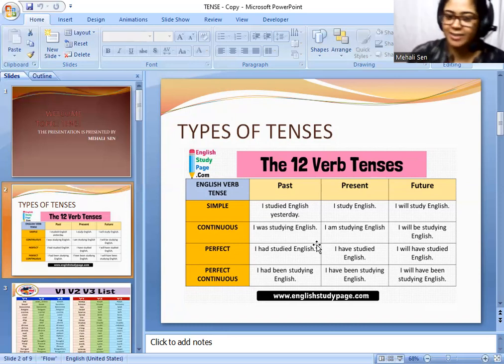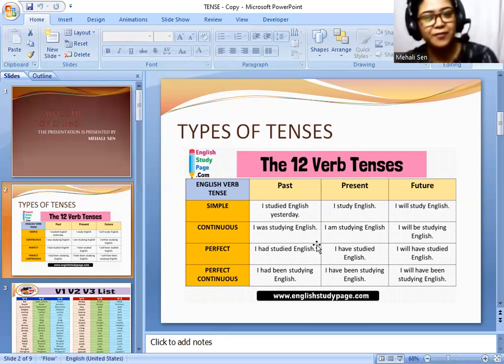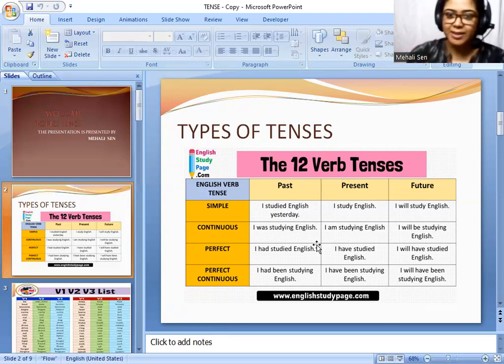Now the forms of the verb: V1, V2, V3, V4, V5. There are 5 types of forms, just like our life. If we assume our life as V1, just like we are born, a baby, V1. V2, we are a child. V3, adolescent. V4, young. V5, and so on.